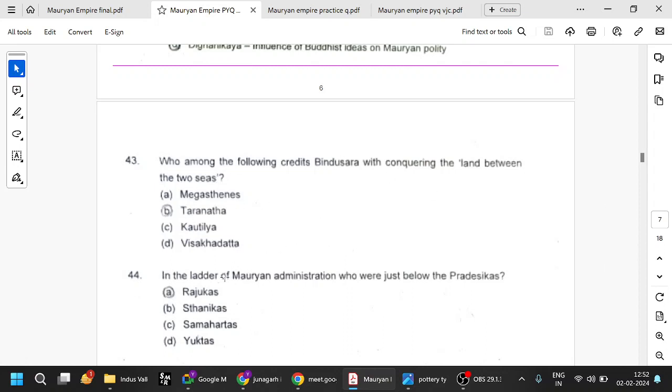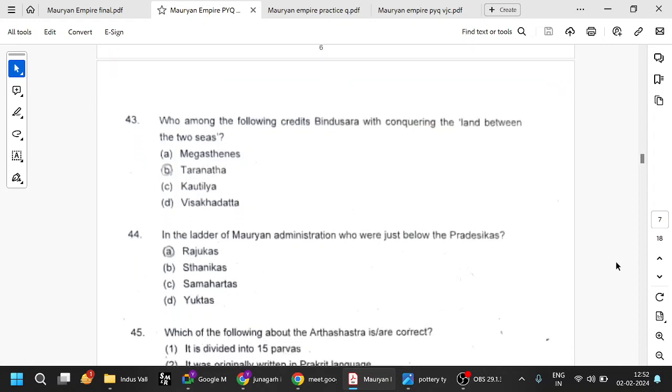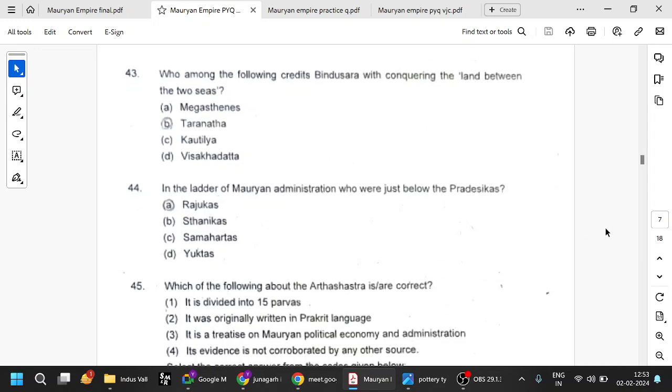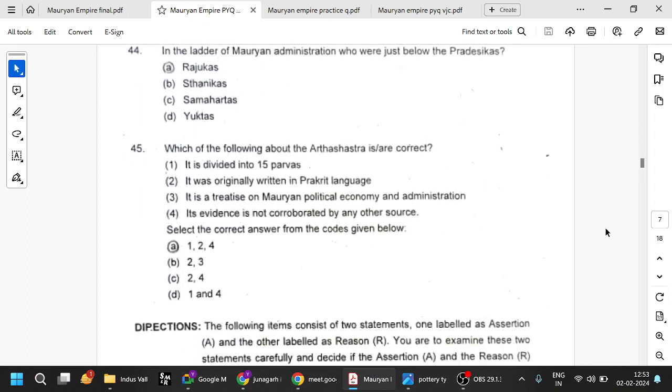In the ladder of Mauryan administration, who were just below the Pradeshikas? The Rajukas. Try to remember that. Rajukas means district level administrators. Above that we have Pradeshikas, below that we have the Gramikas, village level. Gramikas at village level, Rajukas at district level, and still higher level Pradeshikas. If you go still higher, you get the Amatyas and all these things, and Kumaras, Aryaputras, etc.